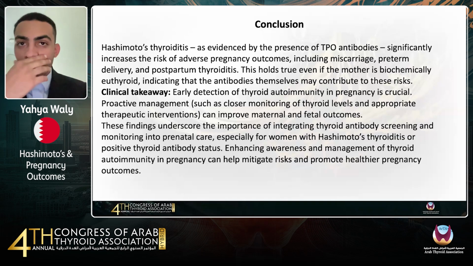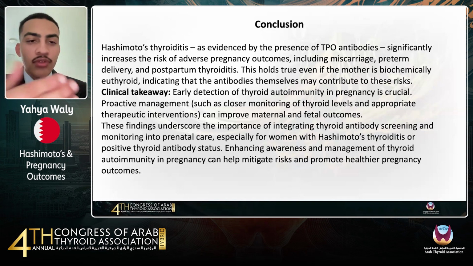So, like we previously discussed, even if they're euthyroid, they can still have these risks, suggesting a direct effect of autoimmunity. Early detection, close monitoring, and timely management of thyroid autoimmunity can substantially improve maternal and fetal outcomes. Integrating these practices into routine prenatal care, especially for women at risk, is essential.